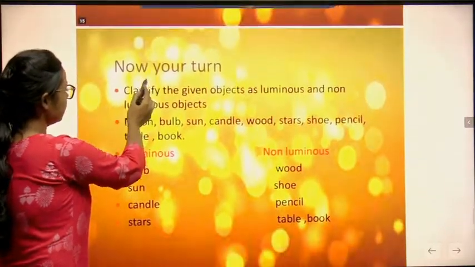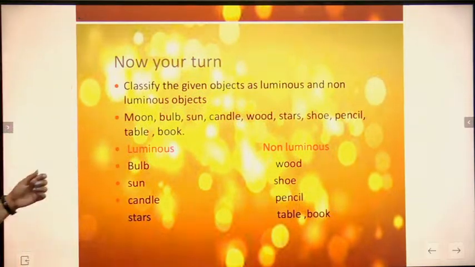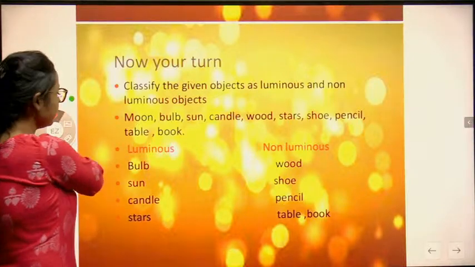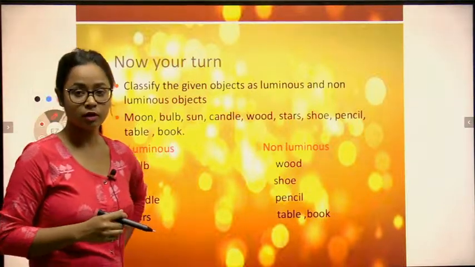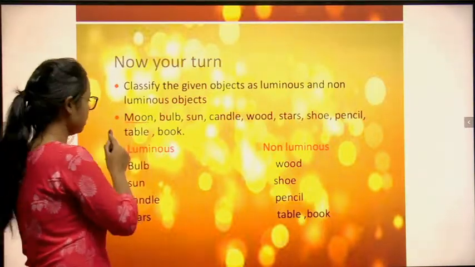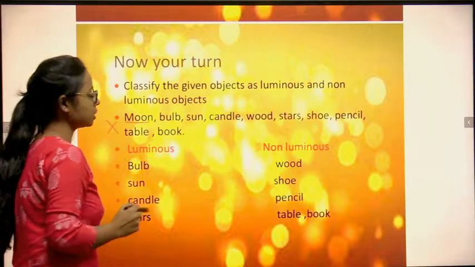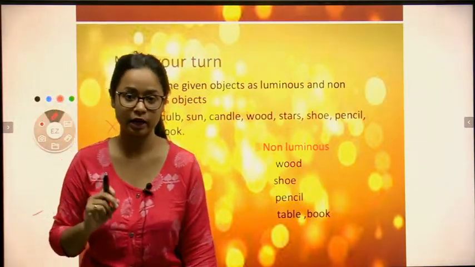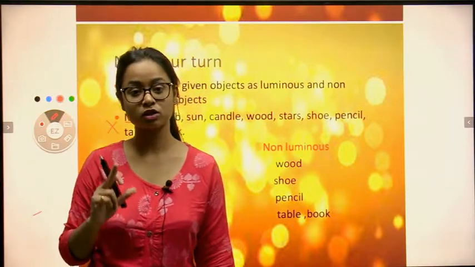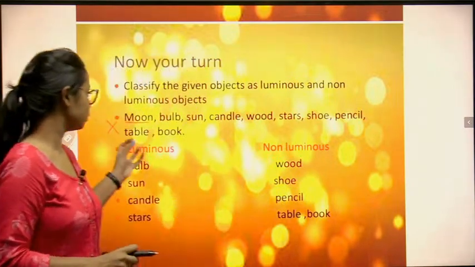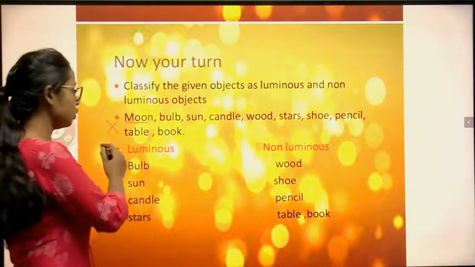Now your turn. Classify the objects as luminous and non-luminous objects. What do you mean by luminous? I have told you. Luminous objects means which have their own light. Moon? No. Beta, moon is not a luminous object. It does not have its own light. You are able to see the moon because of the sunlight, otherwise you will not. So that means moon does not have its own light. So this is a non-luminous thing.